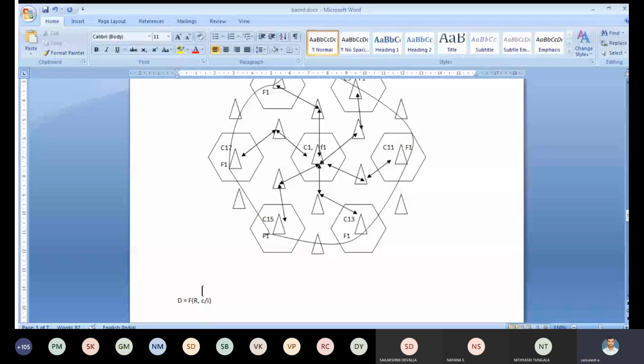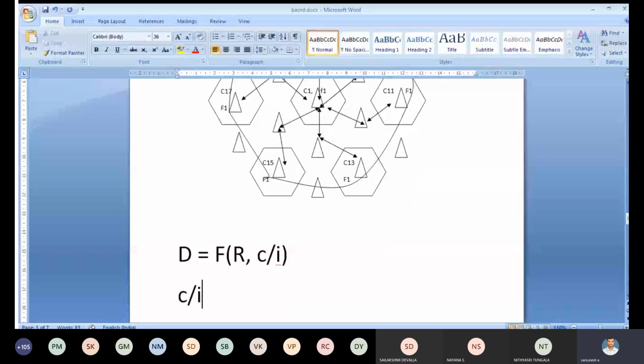Here we have to calculate C by I. C by I is equal to C divided by the summation value.